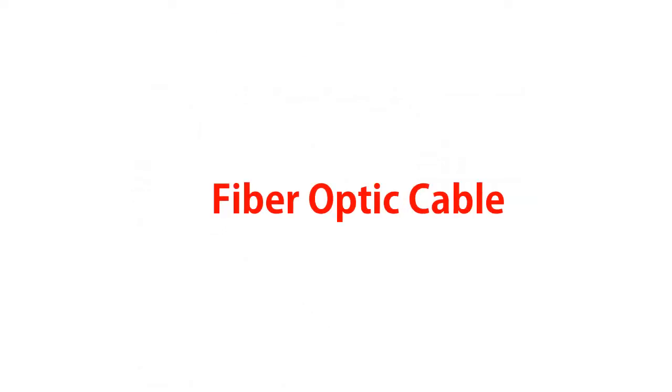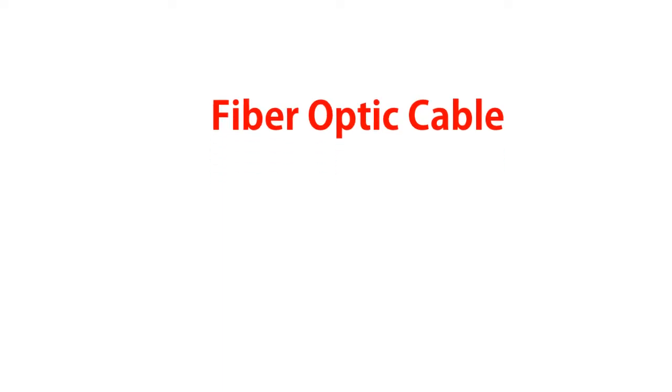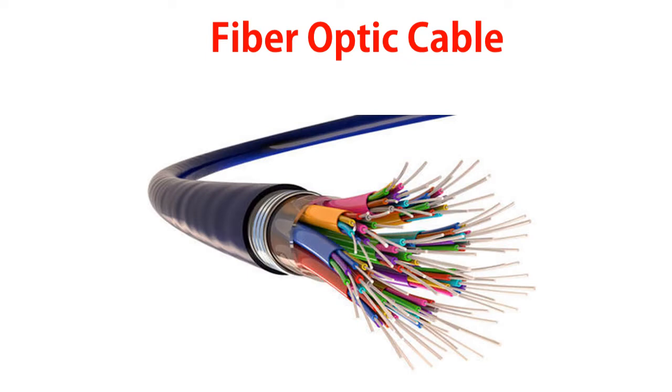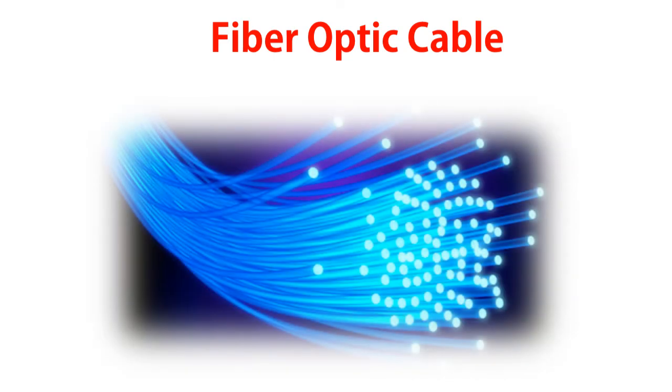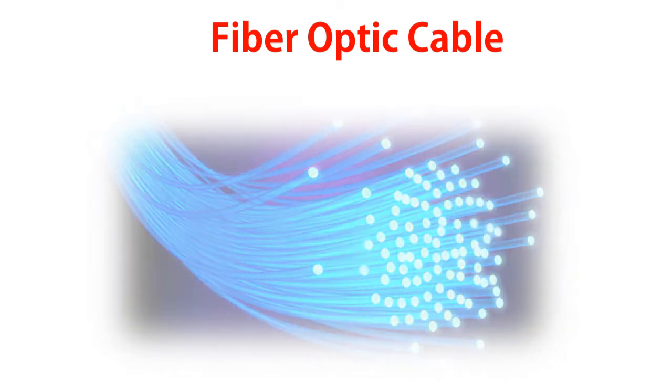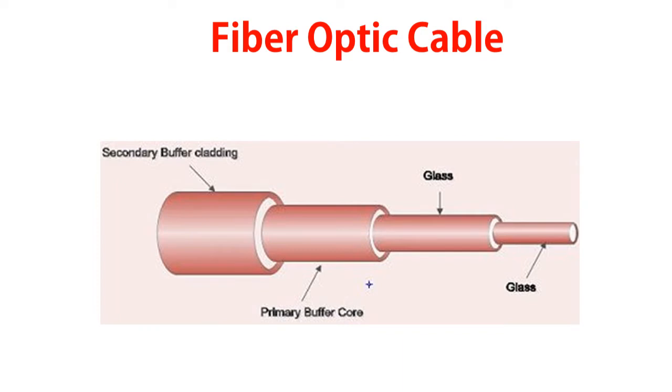Fiber optic cable. Let us discuss fiber optic cables. It is also known as an optical fiber cable. It contains one or more optical fibers that are used to carry light, and it possesses a center glass core surrounded by multiple layers of protective materials.